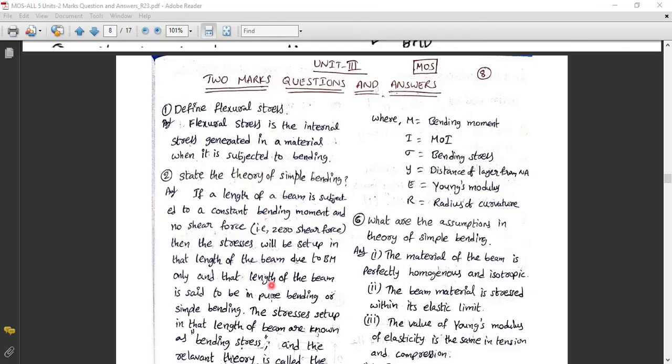If I take a beam and this beam is bent, then after bending, what is happening? Flexural stresses are developed in it. Some flexural stresses are developed here. This is called the flexural stress. Now, coming to the second question.